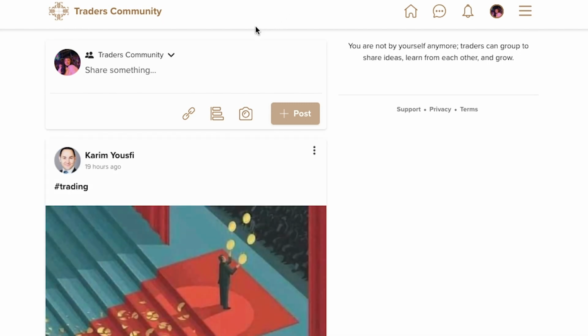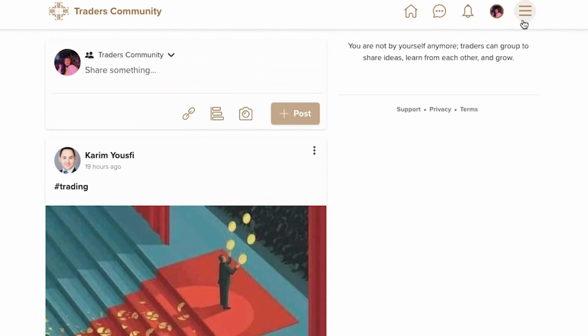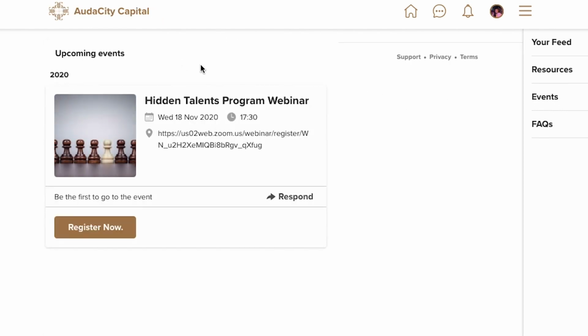You're also able to search members here as well, so if you're looking for someone in specific, you're able to search them. If we click here, we're able to see that we can have our feed, resources, events, and frequently asked questions. If I click on events, I am able to see the events that I've been invited to or interested in. For example, this one has come up, the Hidden Talents Program webinar, which is on the 18th of November. I'm able to respond to this to let people know I'm going and register now to go. Other events will show up here as they come, so you'll be able to view them and see what is going on in the trading community in regards to events.